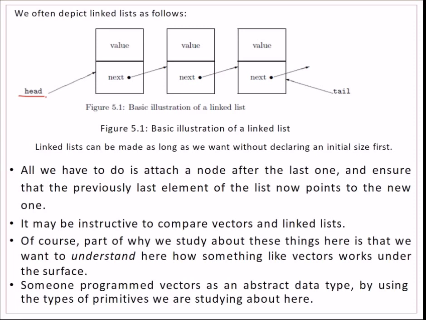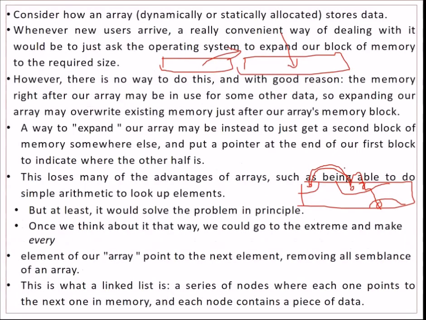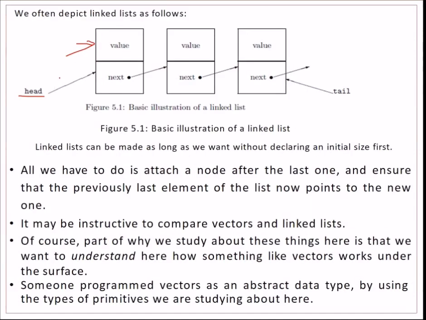We have a head. What does this head do? It is actually pointing to the first node. We call it a node because in this node we will have a value and a pointer which is pointing to the next node. As I just suggested, each should have a link to the next, and how to get the first one? This is through head. This head is pointing to the first node, and this node will contain the address or the pointer to the next node.